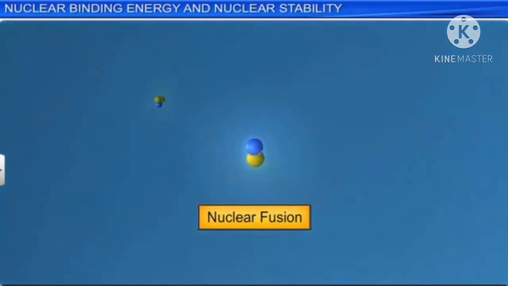This means that the final system is more tightly bound than the initial system. Again, energy would be released in such a fusion process. Thus, we observe that for most of the nuclei, the binding energy per nucleon is very large compared to the binding energy of atoms in a molecule.